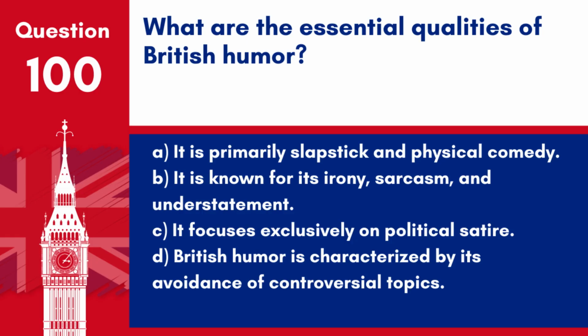Question 100. What are the essential qualities of British humour? A. It is primarily slapstick and physical comedy. B. It is known for its irony, sarcasm, and understatement. C. It focuses exclusively on political satire. D. British humour is characterised by its avoidance of controversial topics. Answer: B. It is known for its irony, sarcasm, and understatement. British humour is often noted for its particular use of irony, sarcasm, and understatement, distinguishing it from other forms of comedy.